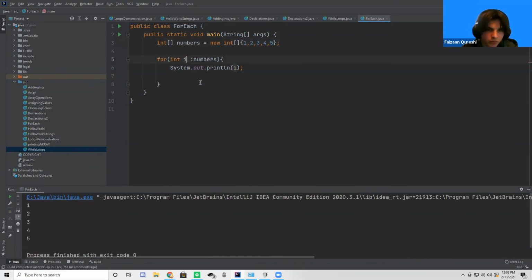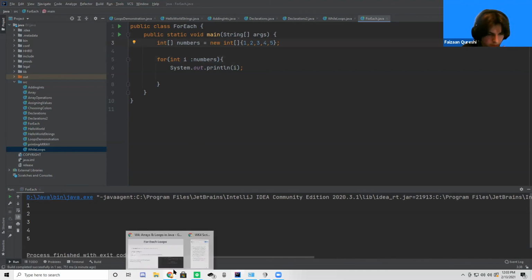So when we first go through it, I is going to be set to 1, and then it's going to print out that value. And then when we go through it again, it's going to be set to 2. So does that make sense to everyone? For each loops are just used when we want to get values in an array. Does that make sense to everyone?